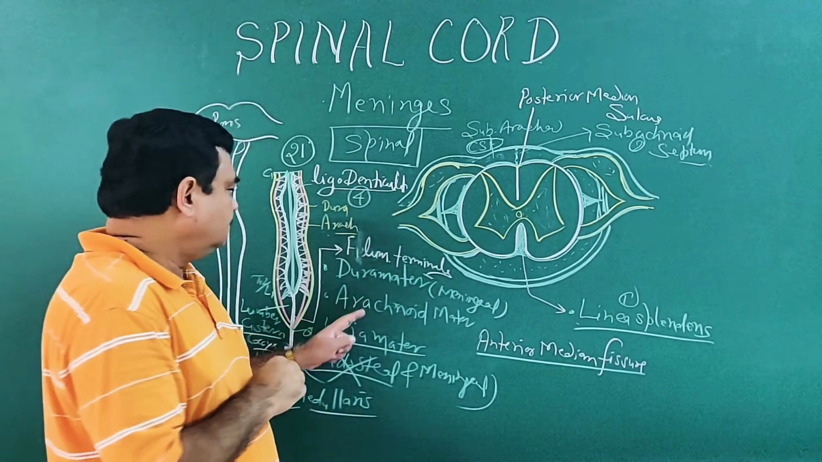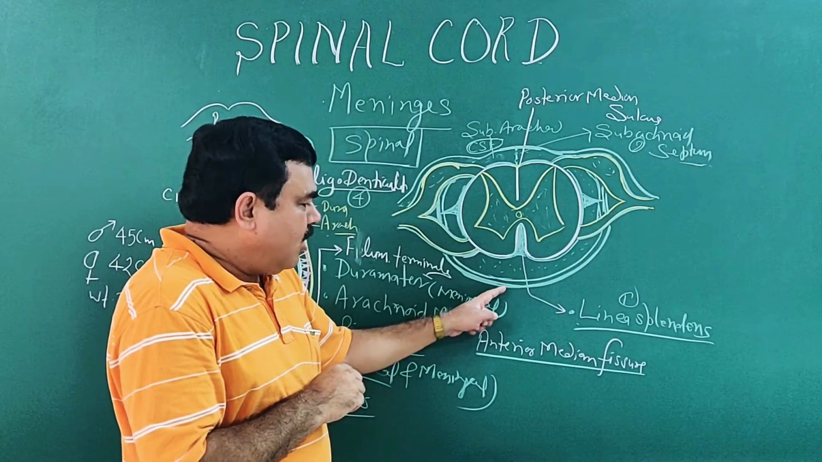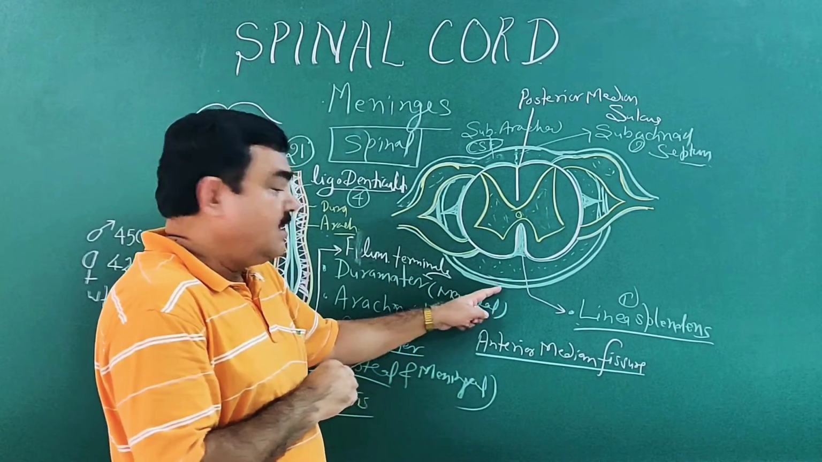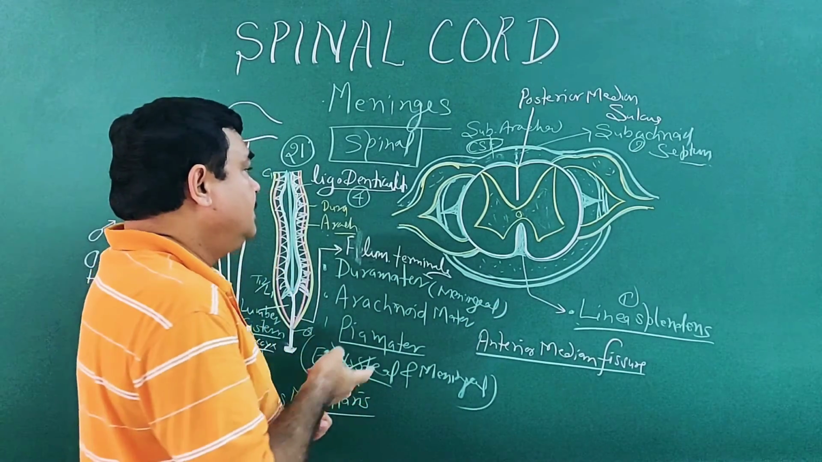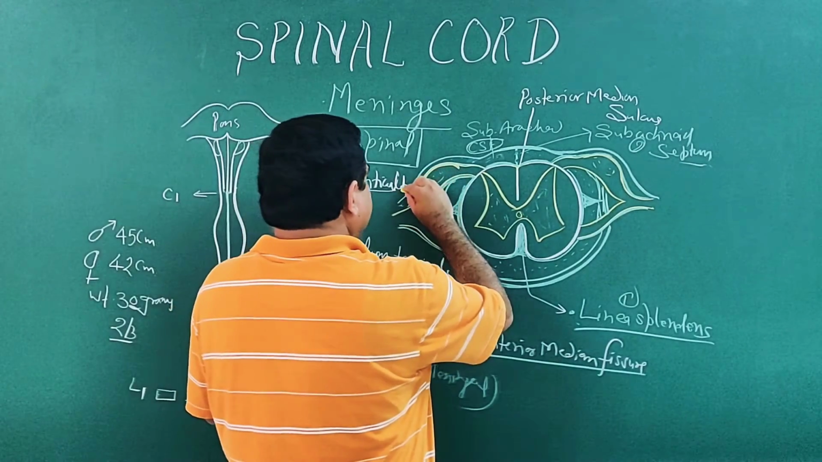So this is arachnoid, and outermost layer is dura mater. And here, as you know, dura mater is the outermost layer.